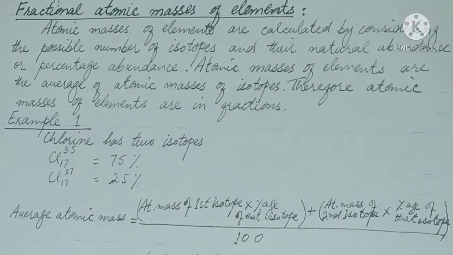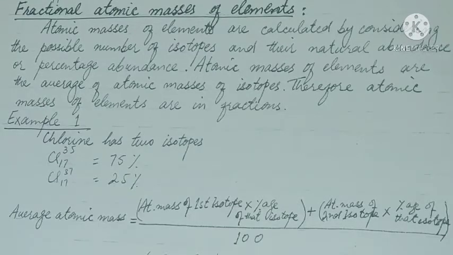Fractional atomic masses of elements. Atomic masses of elements are calculated by considering the possible number of isotopes and their natural abundance or percentage abundance. Atomic masses of elements are the average of the atomic masses of the isotopes. Therefore, atomic masses of elements are in fractions.